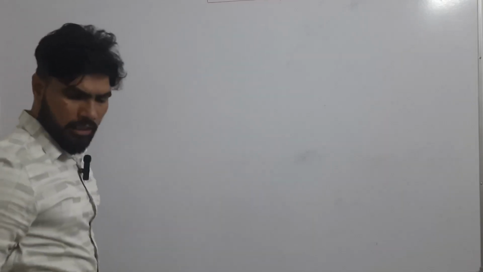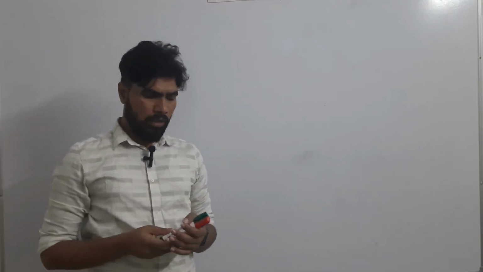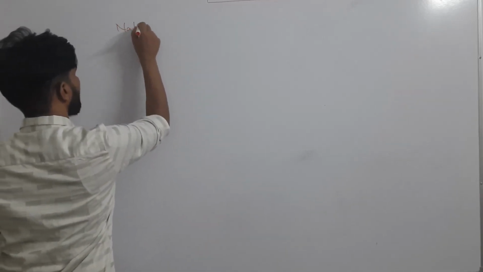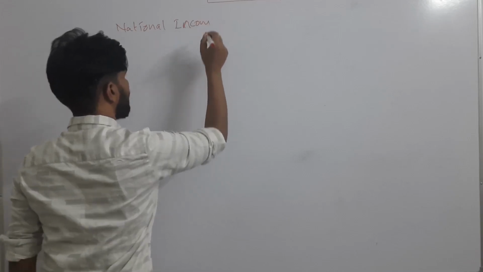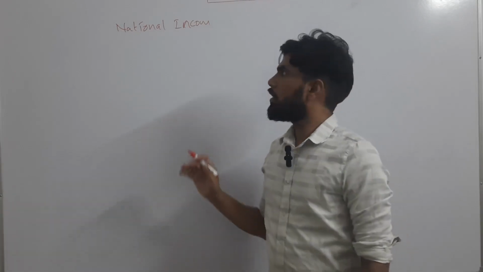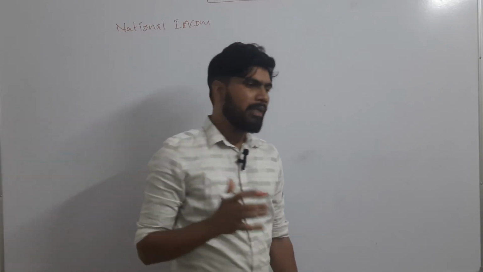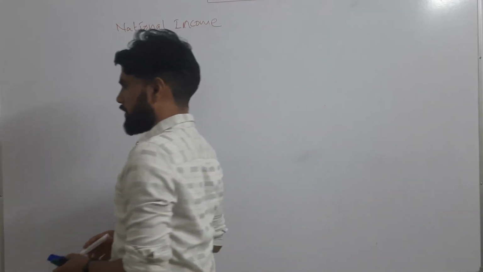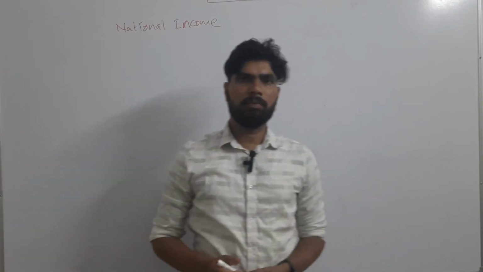Today we will study the GDP, something about the economy, the size of the economy, and the types of economies we have studied. Now we will move forward. We will study something about national income. National income, that in normal terms is also known as GDP. In specific terms it is known as GDP, and generally it is known as national income, right? So today we will study national income, and along with it,